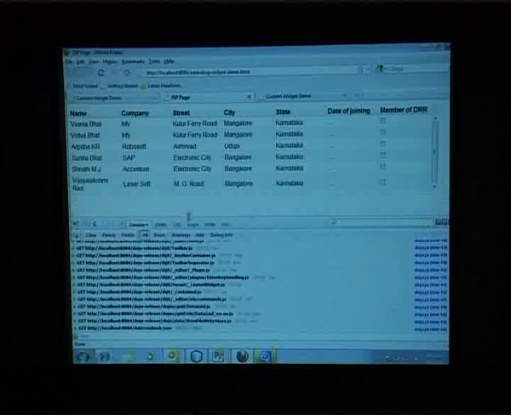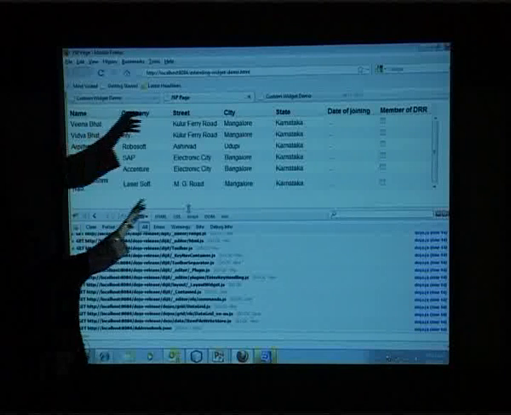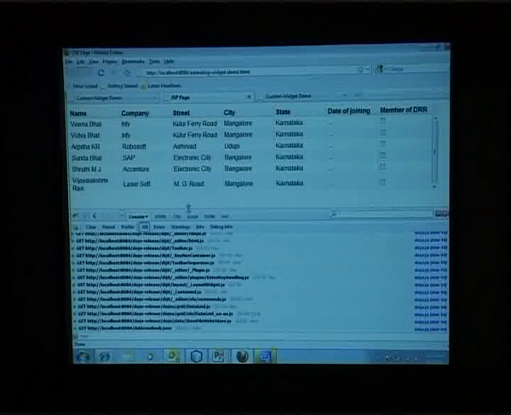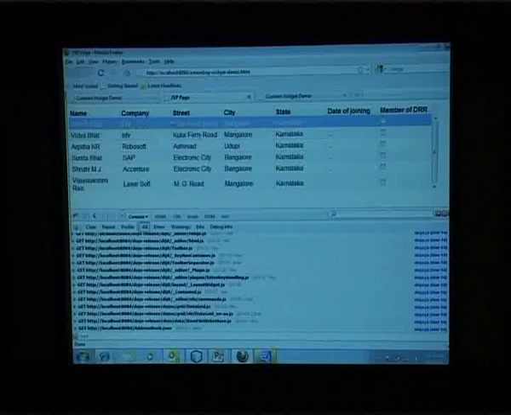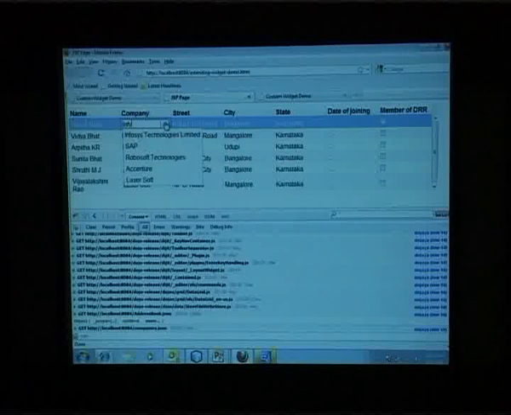Now there is a data grid in which you have a drop down, correct? The data grid's drop down is basically not supported to get values from the backend. It can only get static values. So when I click on any of these, the values which come under the drop down can only be static by default. But then you can extend it.